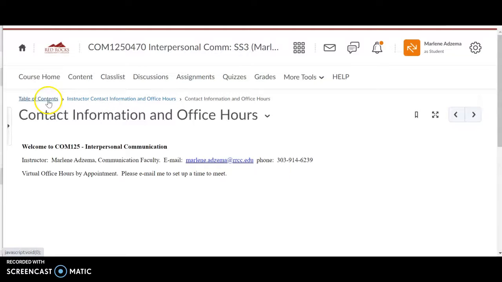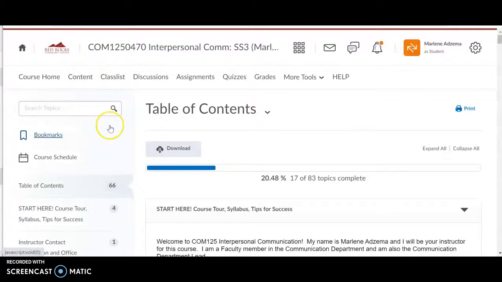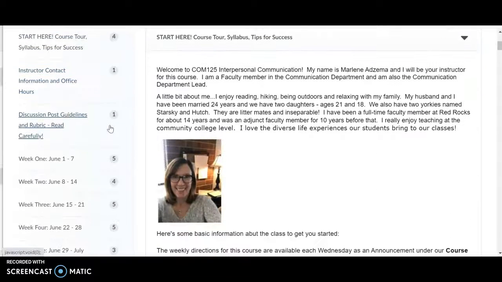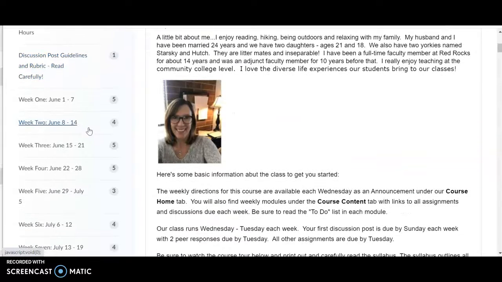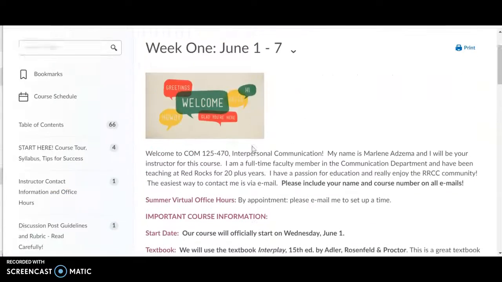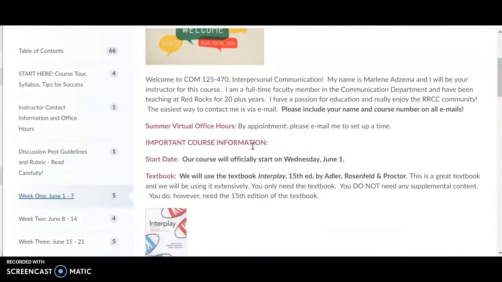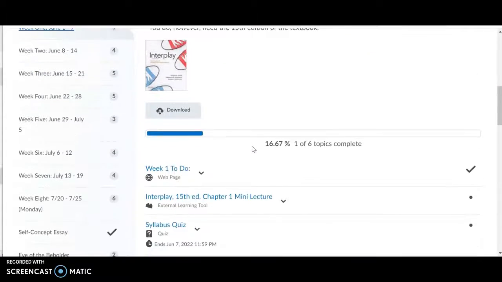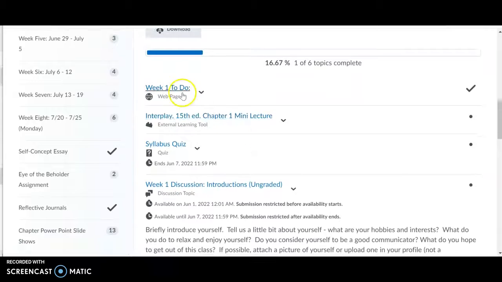If I go back here to the table of contents, I can get back under the Content tab, and I continue to scroll down here. There's information about guidelines for the discussions and the rubric, please read that. And then you'll see there are weekly modules. Each Wednesday, you'll click on the weekly module to see what's happening that week. So here's information on the first week, and you'll see a similar format under each week.